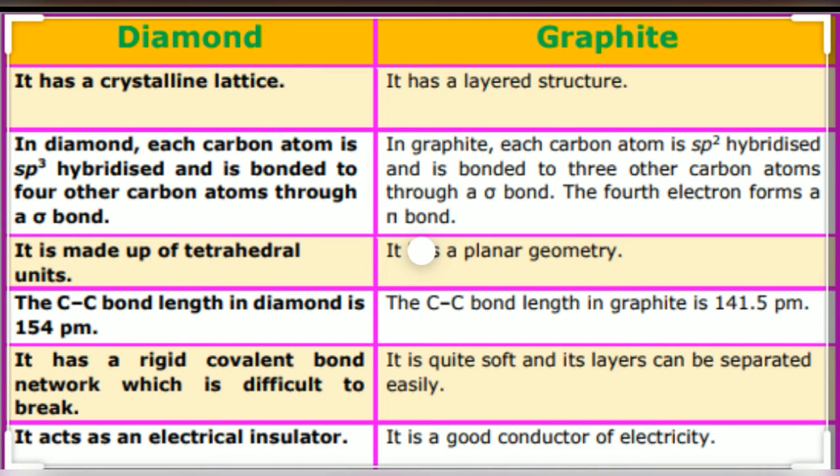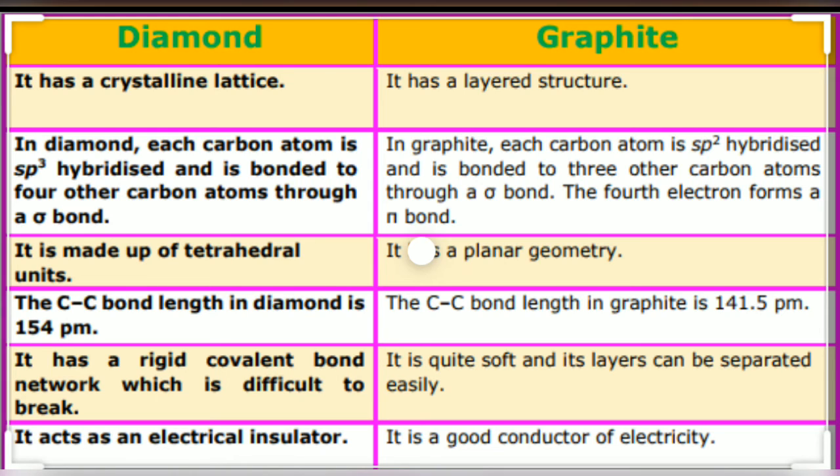Still we have a few more differences which we can see. Diamond has a crystalline lattice, whereas graphite has a layered structure. In diamond, again we say it is sp3 hybridized, and in graphite sp2 hybridized. The structure of diamond is tetrahedral and graphite is planar. Carbon-carbon bond length is 154 picometer in diamond, and in graphite 141.5 picometer.